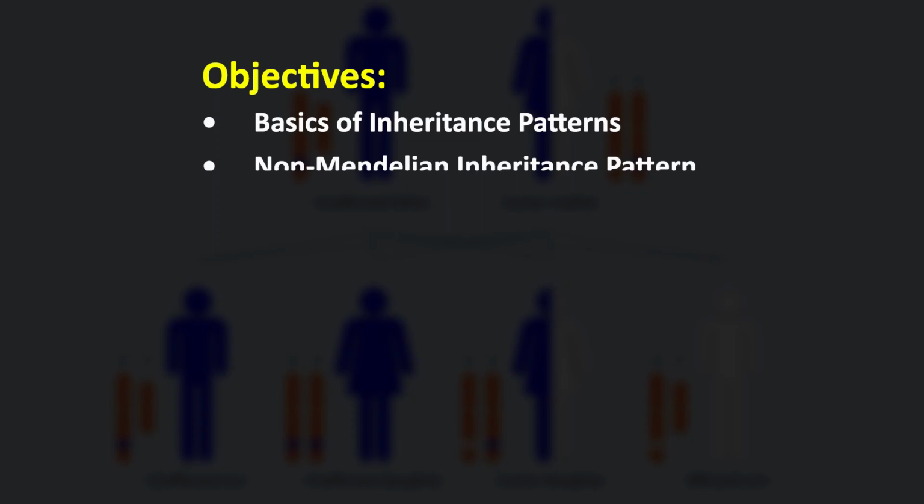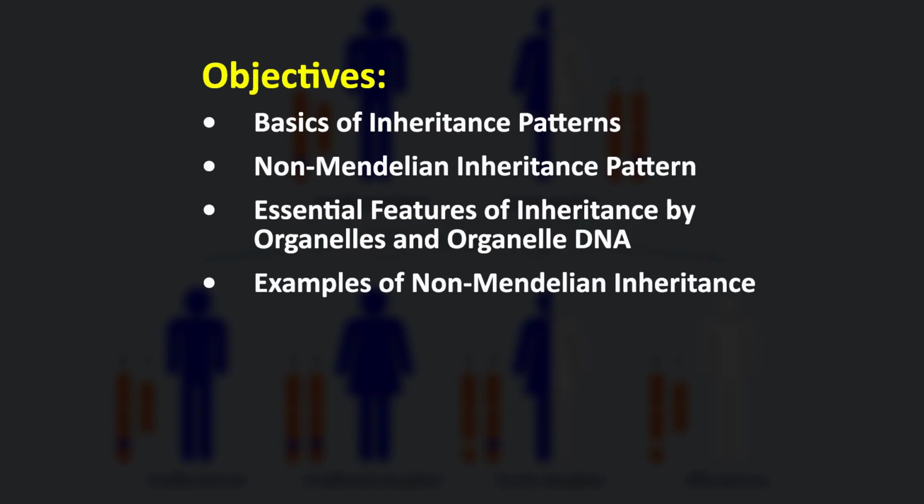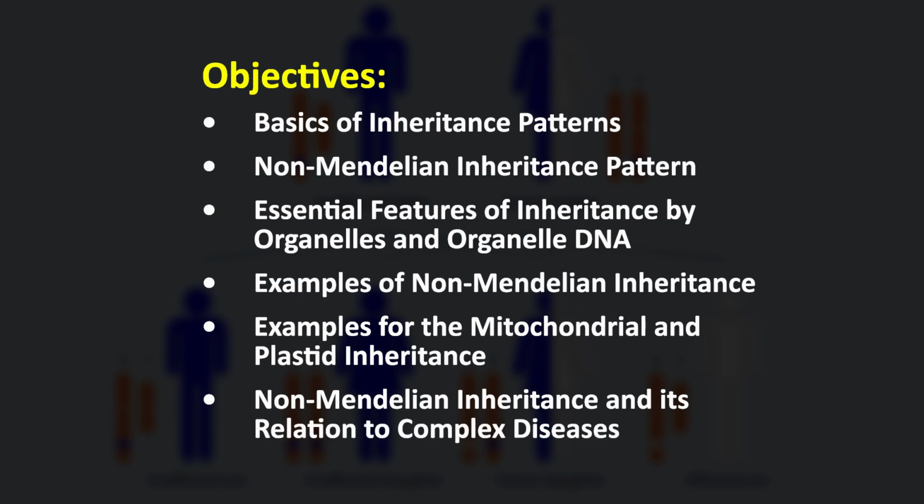Dear students, the main objectives of today's lecture are to know the basics of inheritance patterns, to understand the non-Mendelian inheritance pattern, to understand the essential features of inheritance by organelles and organelle DNA, to explain the examples of non-Mendelian inheritance, to explain the examples for the mitochondrial and plastid inheritance, to discuss the non-Mendelian inheritance and its relation to complex diseases. Dear students, let's first start with the introduction to non-Mendelian inheritance.